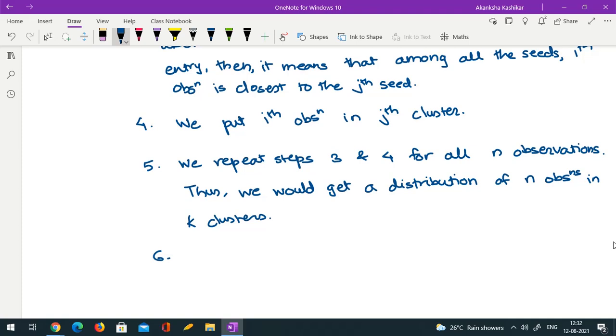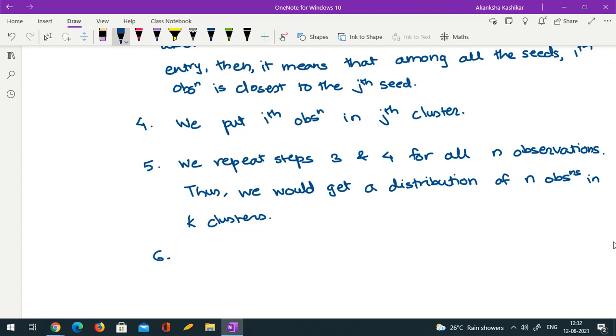Ma'am, this would depend on the seeds, right? Correct. So if I choose some seeds and if you choose some other seeds, then it would mean that we would get different results. And ideally, we don't want our results to be too different from each other. So we don't stop here.